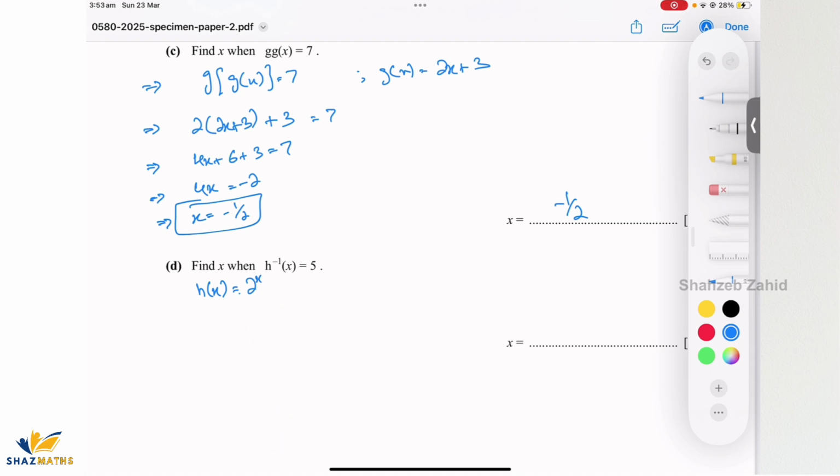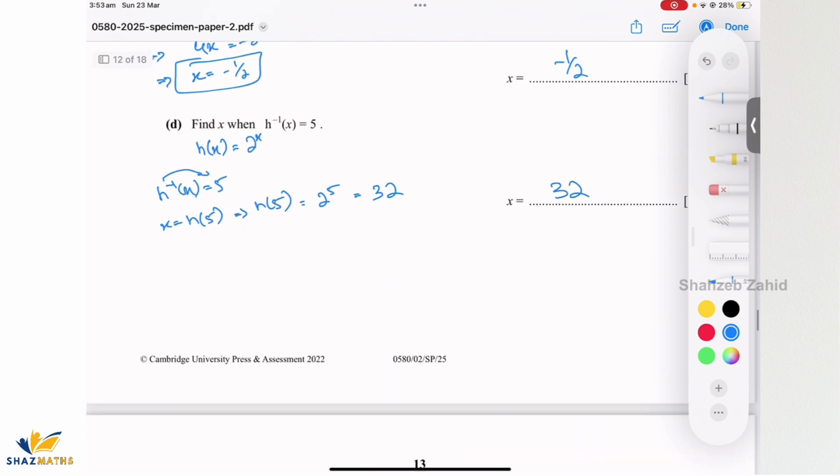Now this is a slightly tricky one because you do not know, and that's not in your syllabus, how to find the inverse of an exponential function. So I'll use the statement in the question and slightly maneuver it. So h inverse of x equals 5. That means if I shift this over here, x would be equal to h of 5, right? So let's find that out. h of 5 is equal to 2 to the power of 5, and that's 32. So the value of x is 32.